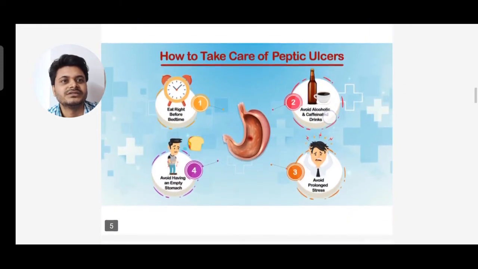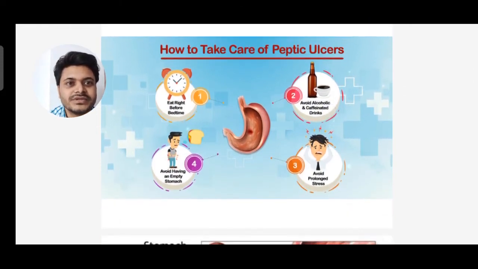Next is how to take care of peptic ulcers. First is eat right before bedtime. Second is avoid alcohol, caffeine and drinks. Third is avoid prolonged stress, don't take stress. Fourth is avoid having an empty stomach. You should not have an empty stomach, you should not fast.